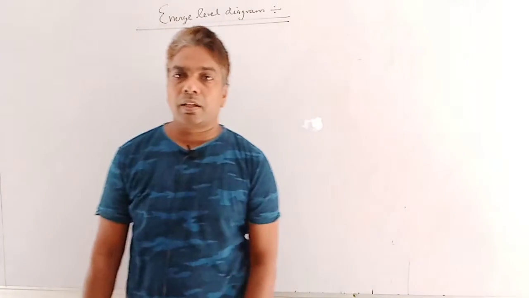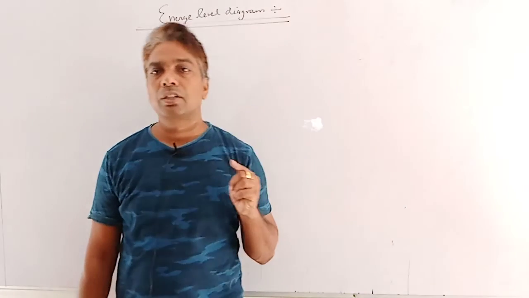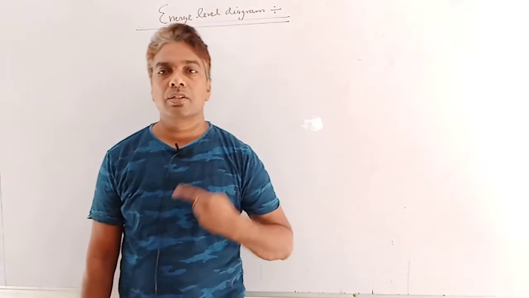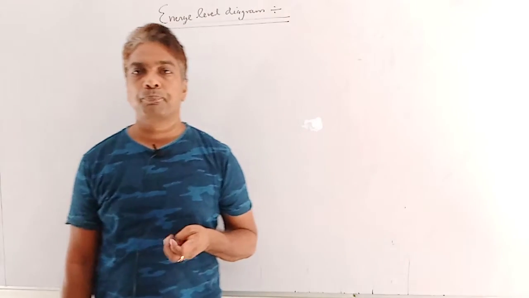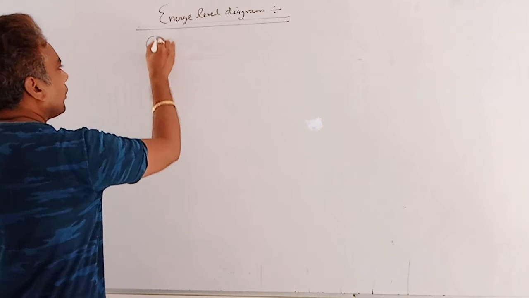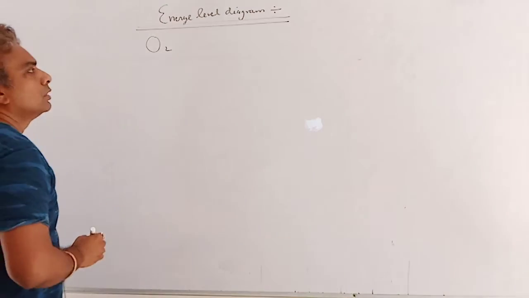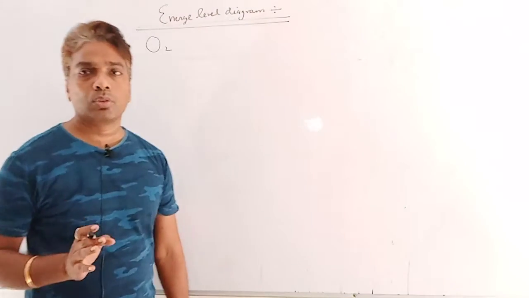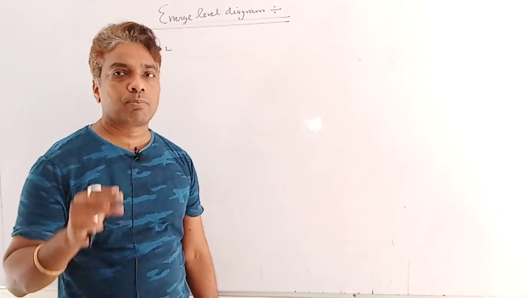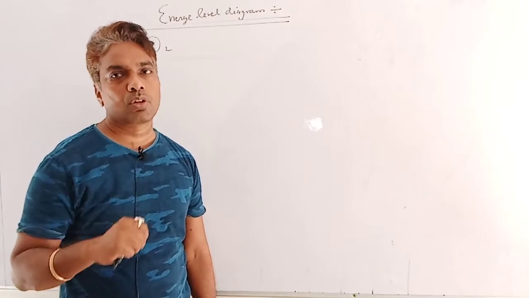Clear? And if the total number of electrons is greater than 14, then the energy of pi px and pi py is greater than sigma pz. Is it clear? Suppose in the case of oxygen, the atomic number is 8, so the total number of electrons in O2 is 16, which is greater than 14. So the energy of pi px and pi py is greater than sigma pz in the case of O2.